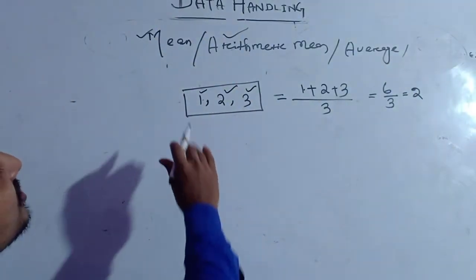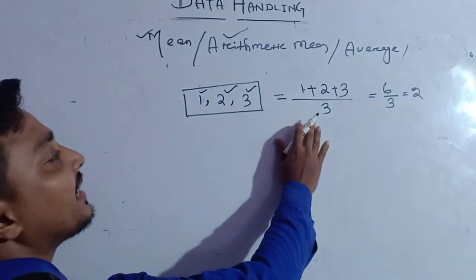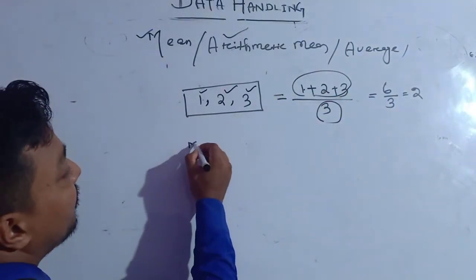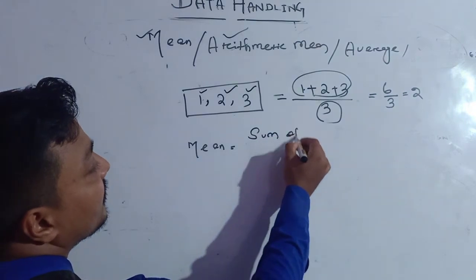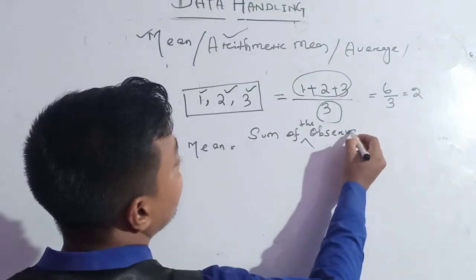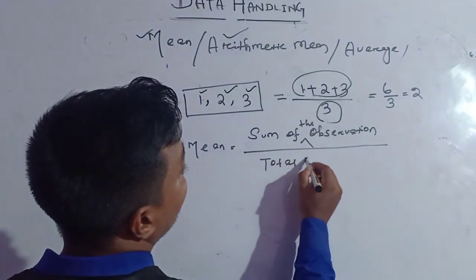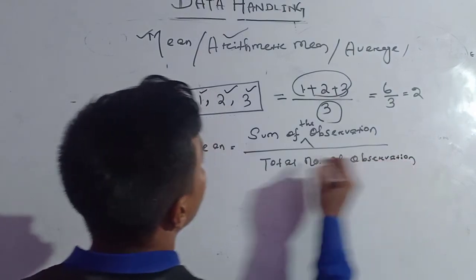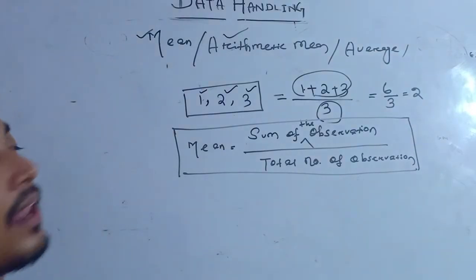Ready? So here there were 3 observations, and the formula to get the arithmetic mean is the sum of the observations divided by the total number of observations. So remember, the formula of the mean is the sum of the observations divided by the total number of observations.